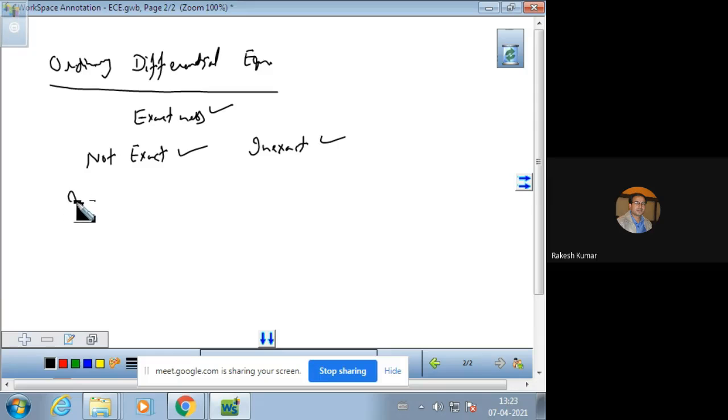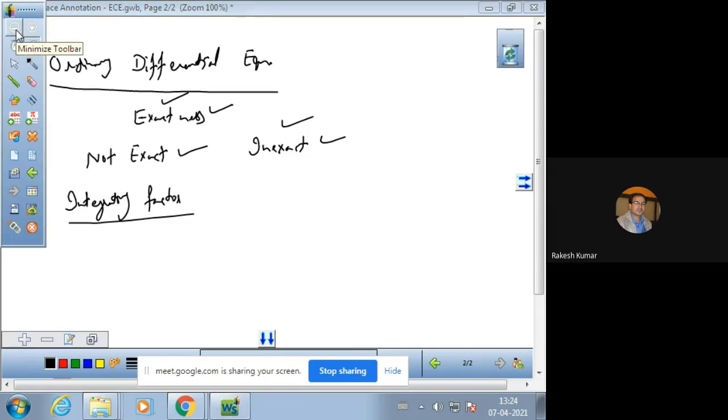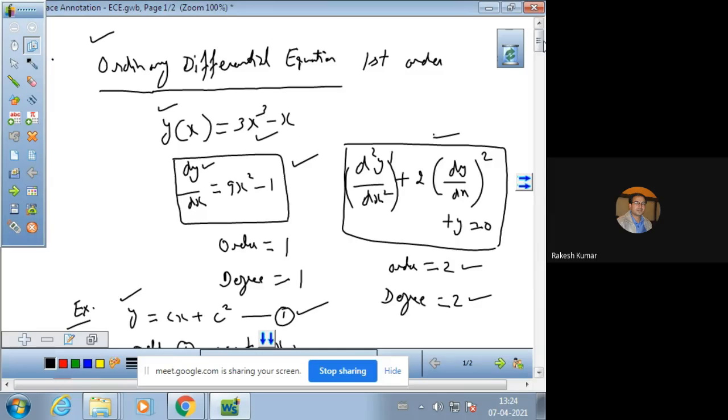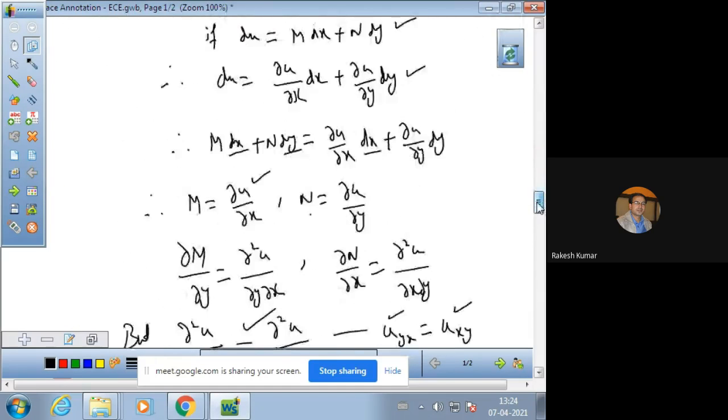Now for this we have a concept or a definition, that is integrating factor. This is an important definition. Integrating factor is a factor which makes an inexact equation an exact equation. It is the factor which makes an inexact equation exact, and by multiplying with that factor the equation becomes exact, and then we can find the solution directly by the method we discussed in the previous class.